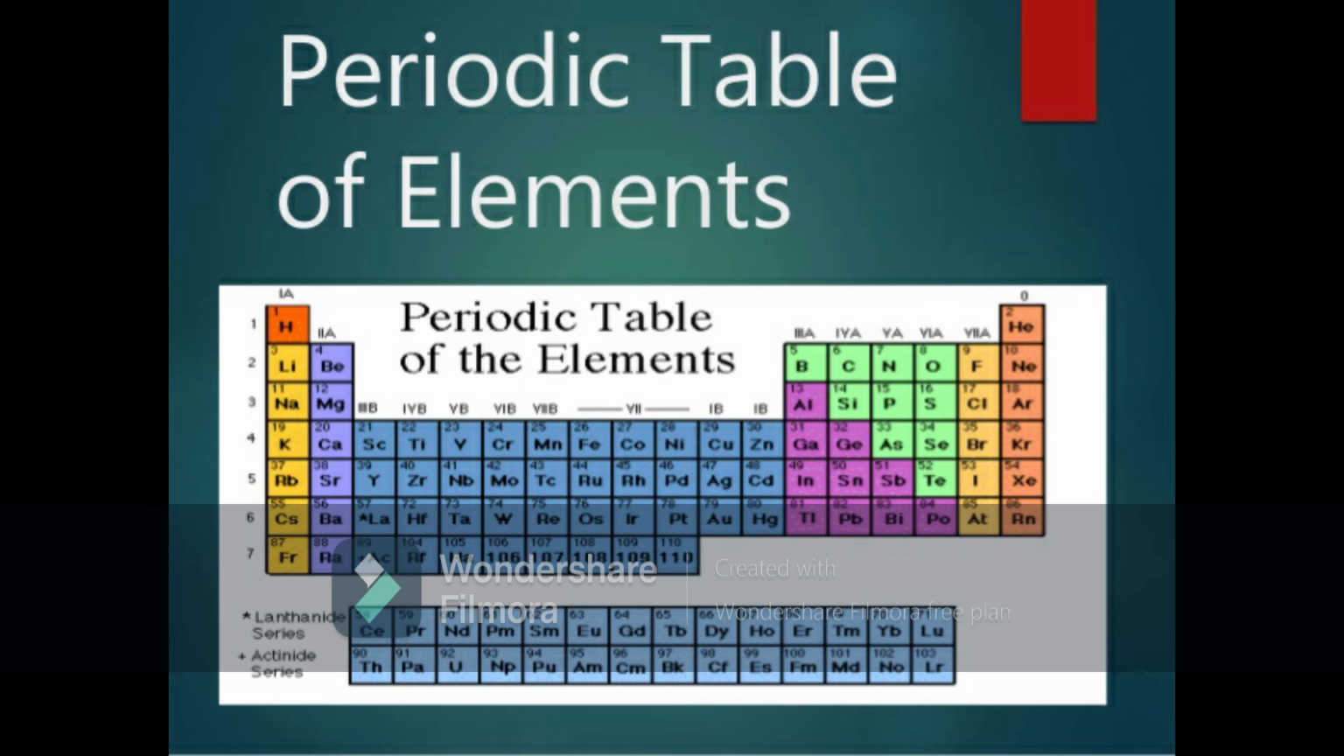Group 13 are called metalloids. Last group, the 18th group, are called noble gases or inert gases. The 17th group are called halogens. The 16th group are called the oxygen family. The 15th group are called the nitrogen family. The 14th group are called the carbon family. The 13th group is called the boron family.